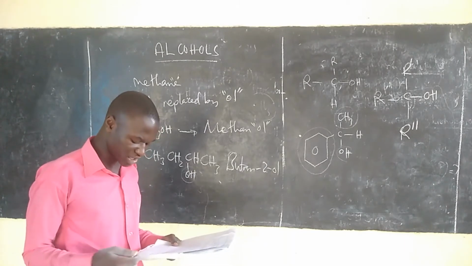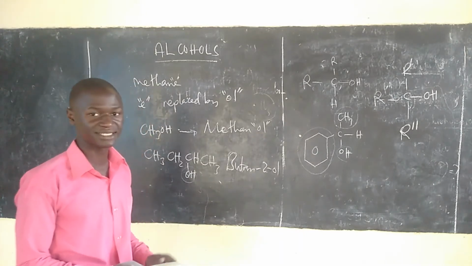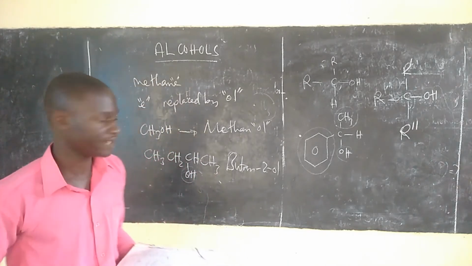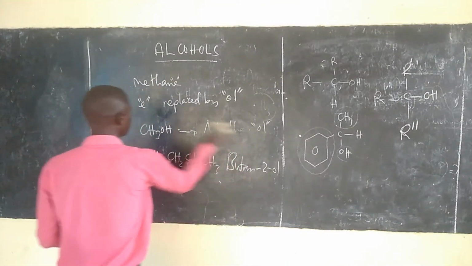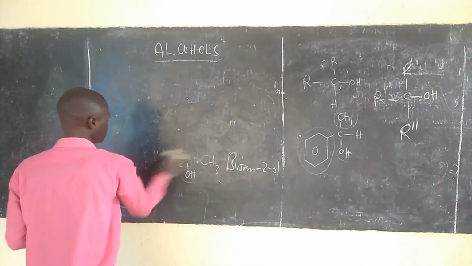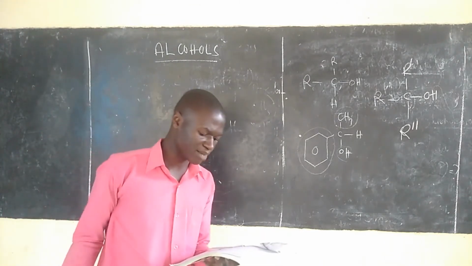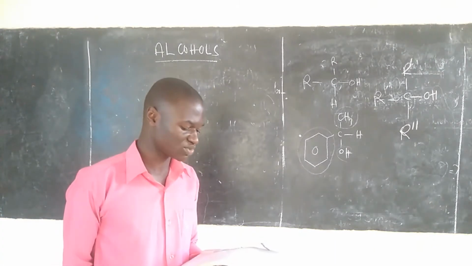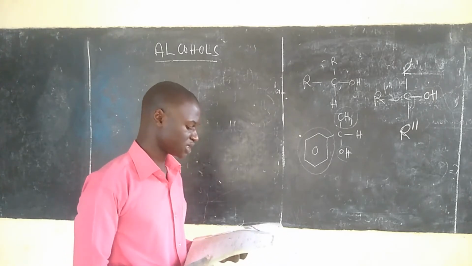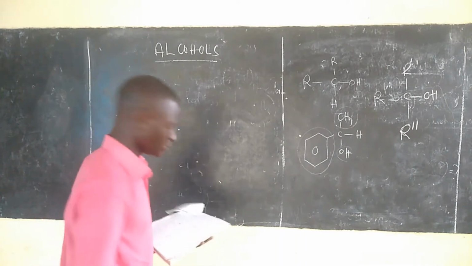And if the compound contains more than one hydroxyl group, then indicate the number by representing di, tri, tetra before the suffix ol. Hiyo inaeleweka kwa sababu tumeshaifanya kwenye many groups of organic compounds. Lakini from there, number the carbon atoms so as to give the carbon atom containing the hydroxyl group the lowest possible number or lowest set of locants. Kwa hiyo kwa mfano tumefanya kwenye compound nyingi hiyo.